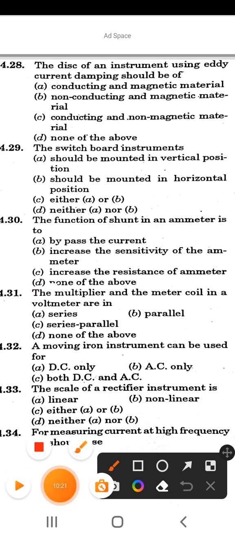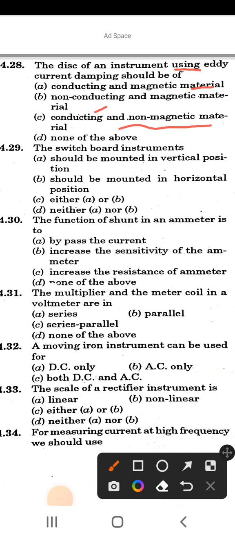Next question is, the disc of an instrument using eddy current damping should be of. Options are conducting and magnetic material, non-conducting and magnetic material, conducting and non-magnetic material, and option D is none of the above. So the correct answer of this question is option C, conducting and non-magnetic material.